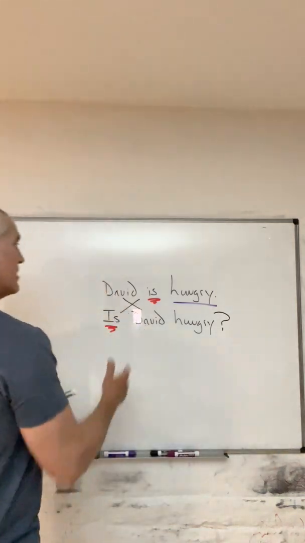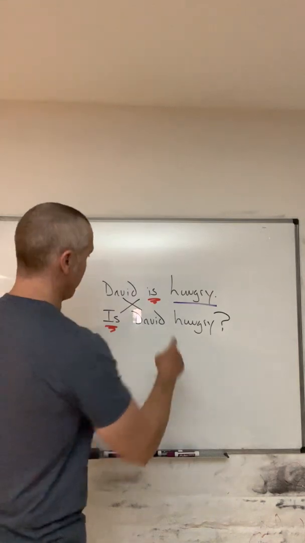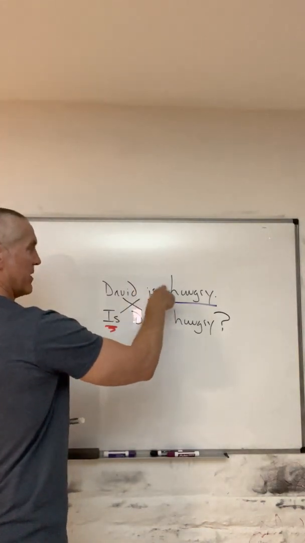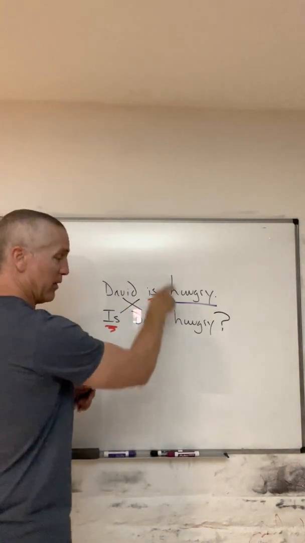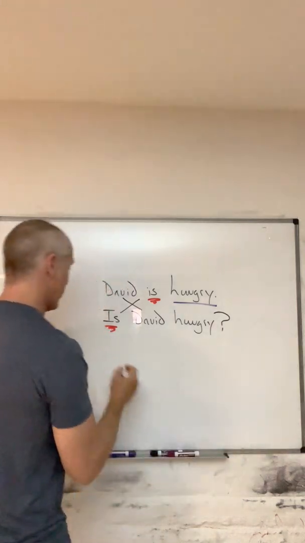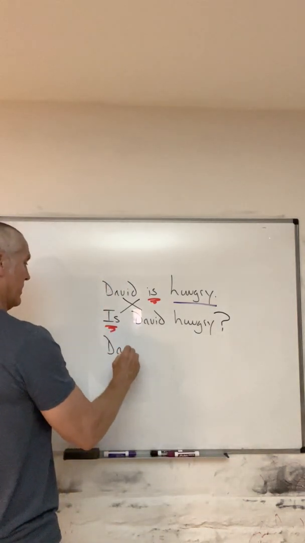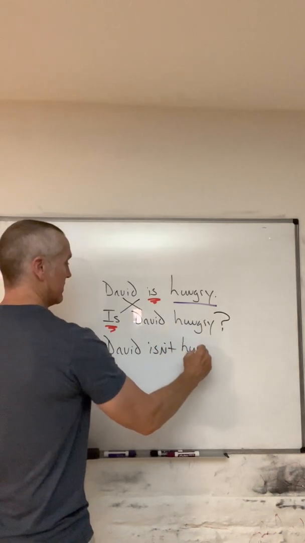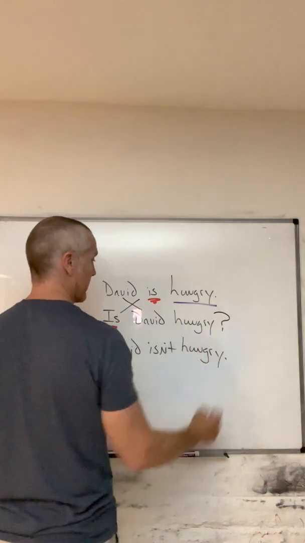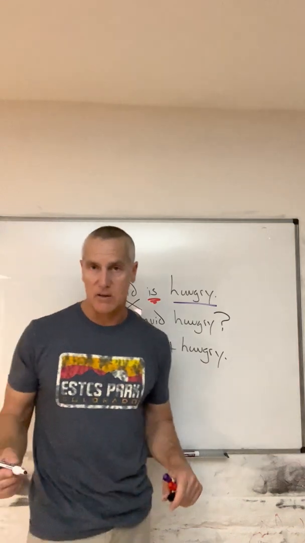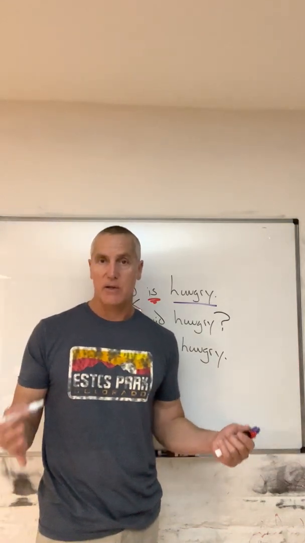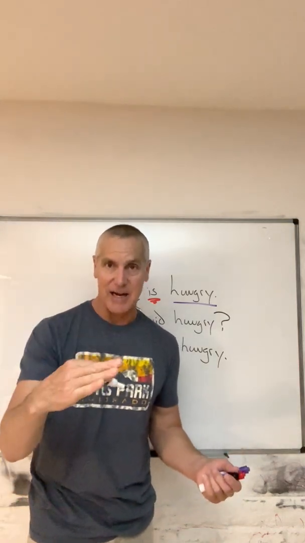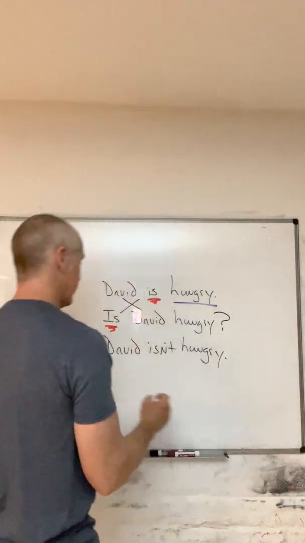All right, to make that sentence negative, very simple, we just change the auxiliary, the verb be, to a negative contraction. And that's like this, of course. David isn't hungry. And it is also very common to ask a negative question like this.